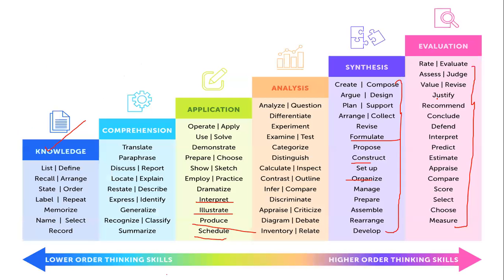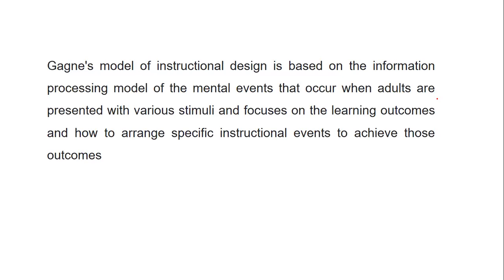Coming to the next step, Gagne's model of instruction. Sometimes in the form of objective of learning, teaching learning, questions like Bloom's taxonomy and Gagne's model of instruction are part of your question paper, and definitely they are to be revised very well. So take some time before you go for the examination and make sure that you're revising these topics very well. In Gagne's model, it tells that when adults are presented with certain stimuli, the focus on learning outcome is how to arrange specific instructional events, that is, how to arrange things in order to achieve the outcomes.